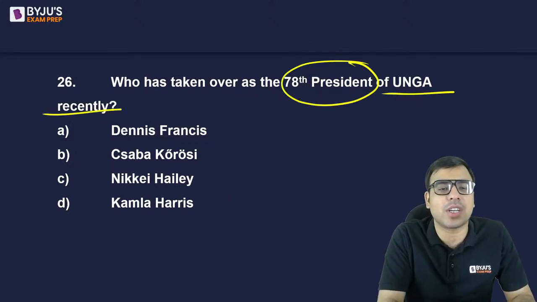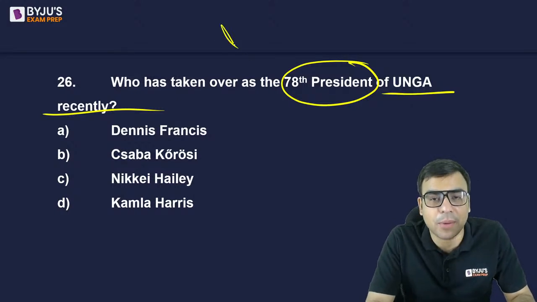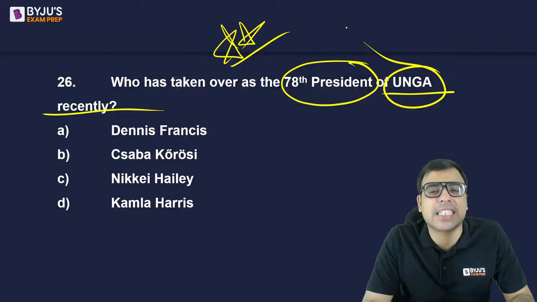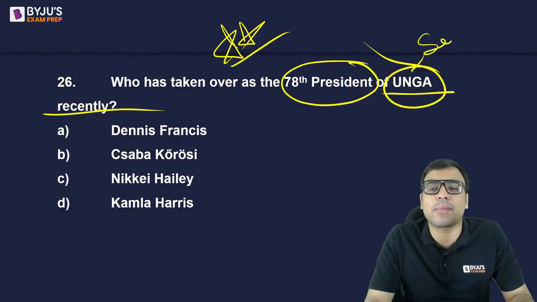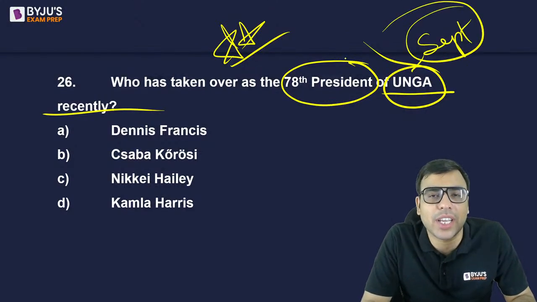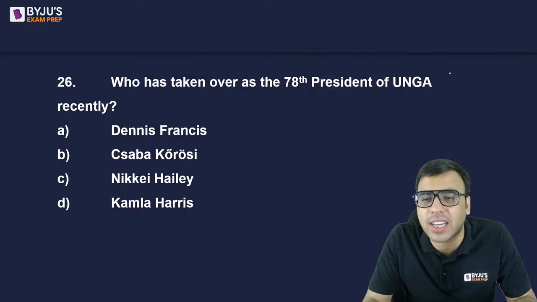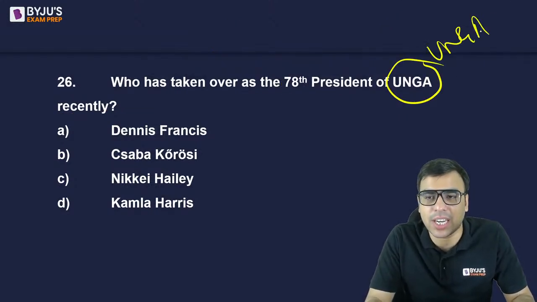78th president of UN General Assembly. This is also very important. So UN General Assembly is one of the principal organs of the United Nations, and every year in September the election happens. A new president is elected for 1 year. So what is the name of the person who is the 78th president of the United Nations General Assembly? What's the right answer?